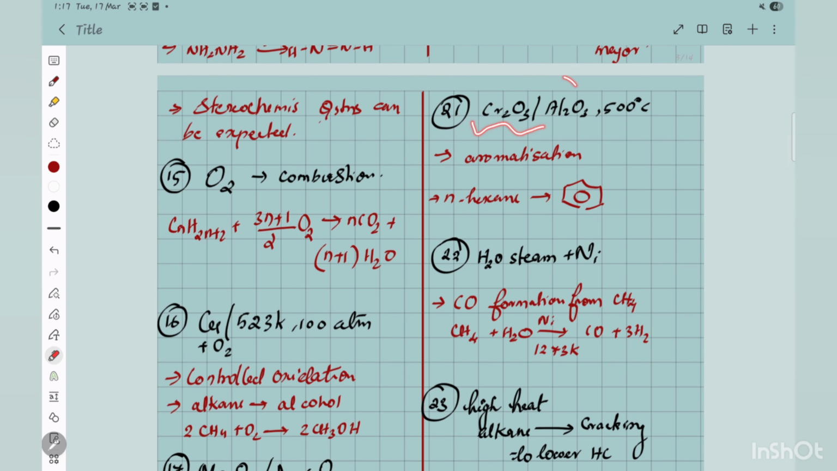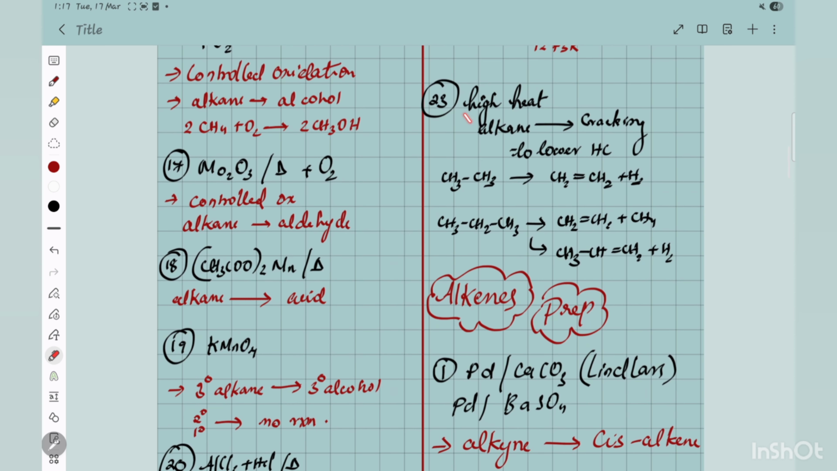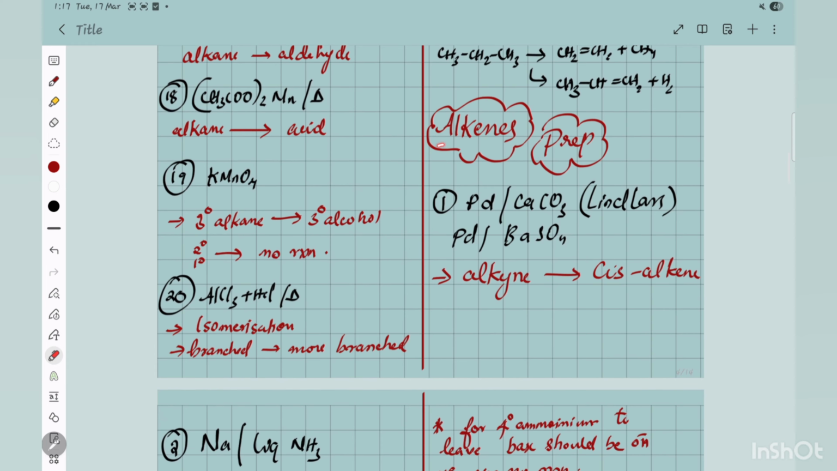The Cr2O3 Al2O3 aromatization is very important, again directly from hexane to an aromatic compound. And you should identify the reagent again. H2O steam with nickel is actually just to convert methane to carbon monoxide. And if you have high heating, cracking will happen and you will get lower members.